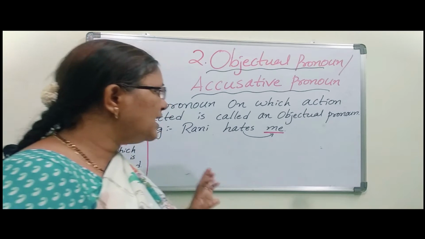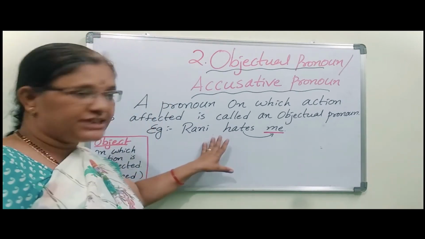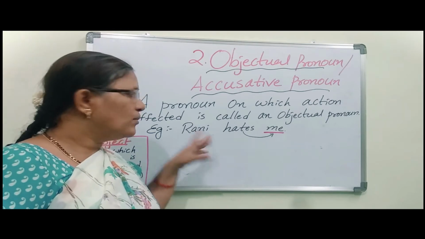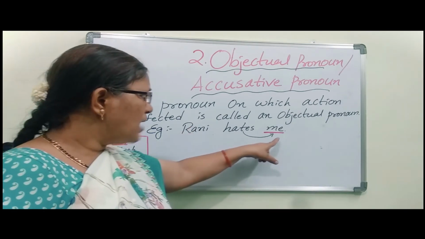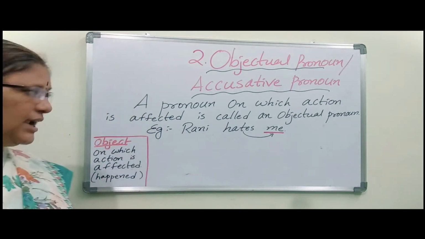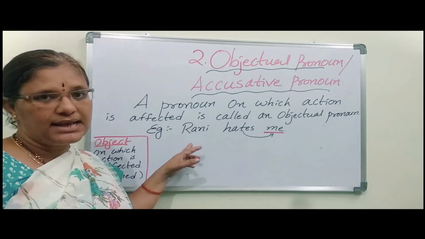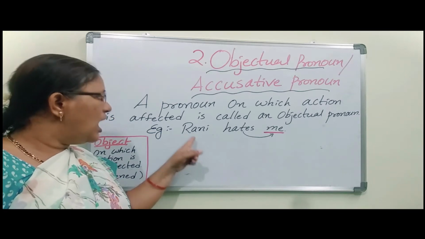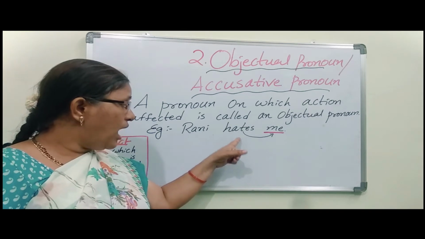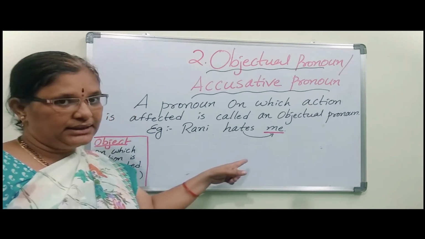So me is an objectual pronoun. What is the statement saying? It is saying that objectual pronoun means on which action is affected. If we observe this sentence, we can understand that Rani hates. She is always doing one work, that is hate.